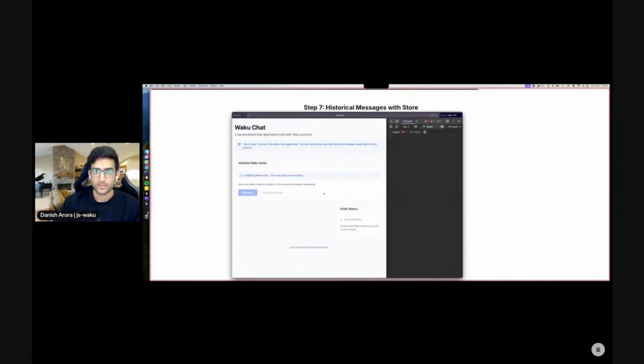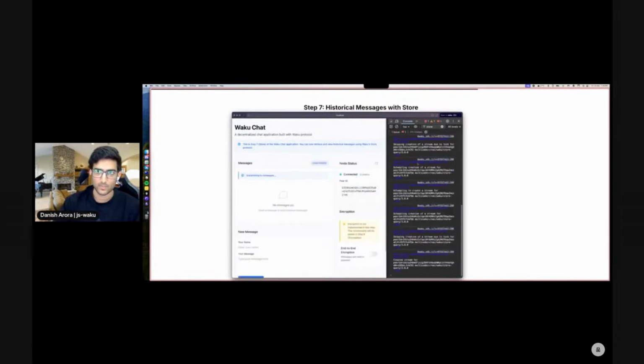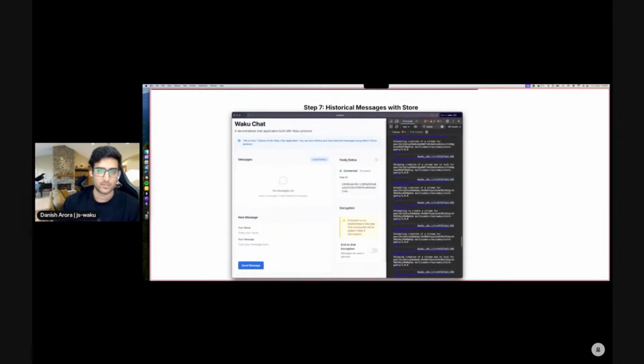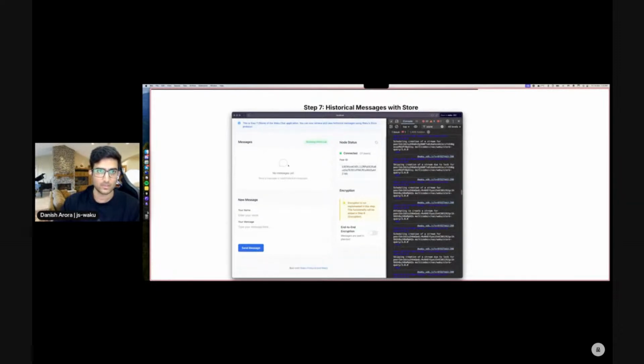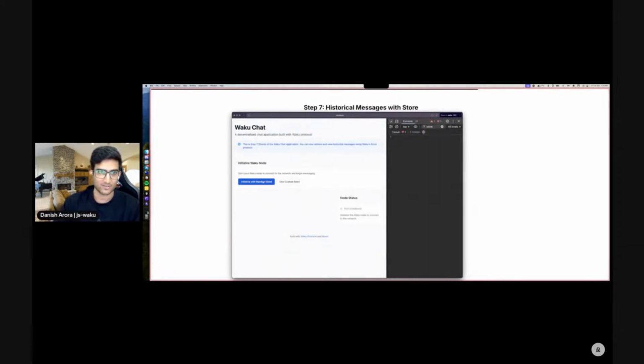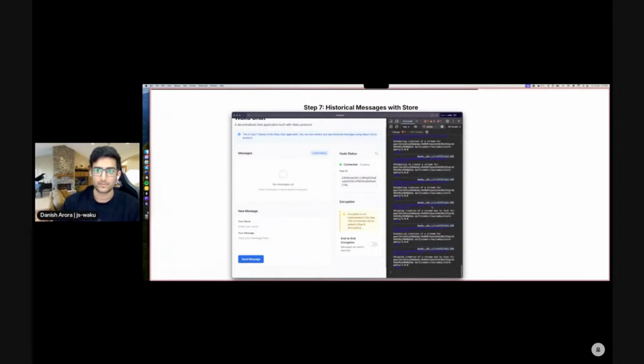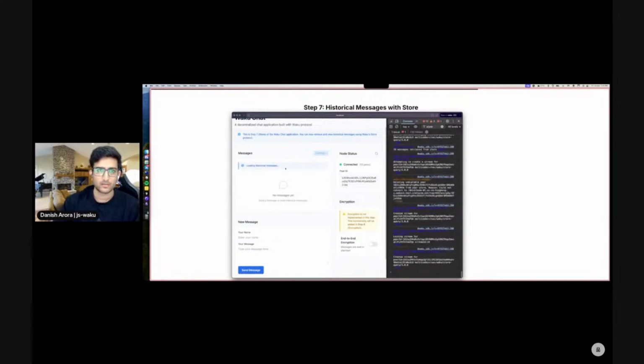Cool. We initialized our node. So we see this particular log, which essentially waits for the node to connect over store. And seems like we are connected to a decent number of peers. Now this button here will load our history for our particular content topic. No messages yet. That is not true. So we do see store working well on the logs.